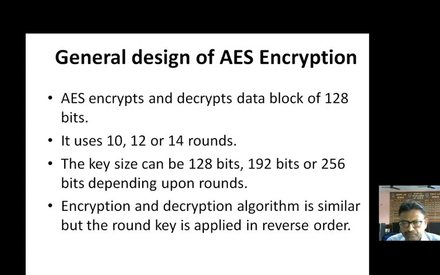As well as, the beauty of AES is that the encryption and decryption algorithm is the same. Of course, the round key is applied in the reverse order. The same thing also applies in DES. If you remember in DES, we apply the round key and we have 16 rounds, and for each round we are generating 16 sub keys. While doing the encryption, we will be using the sub keys in ascending order, that is first K1, K2, K3, K4 up to K16. But whenever we are doing the decryption, we will be using the first key as K16, then K15, and the last key will be K1.